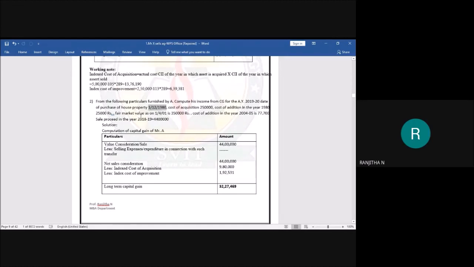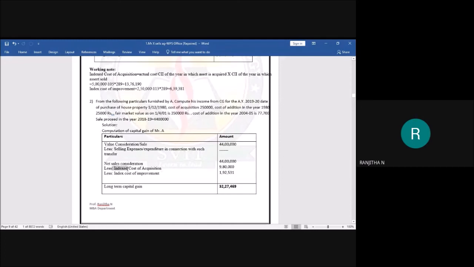For immovable property, if we are holding that property for more than 2 years, then we consider it a long-term capital asset. See here students, from 1982, we have used it till 2018-19, which means it is more than 2 years. As it is more than 2 years, we call this asset a long-term capital asset. Next, if it is a long-term capital asset, what do we have to do? We have to do indexation. Less indexed cost of acquisition and less indexed cost of improvement.